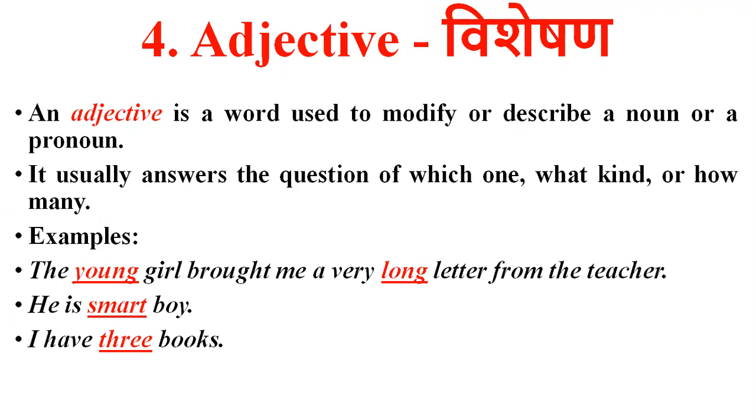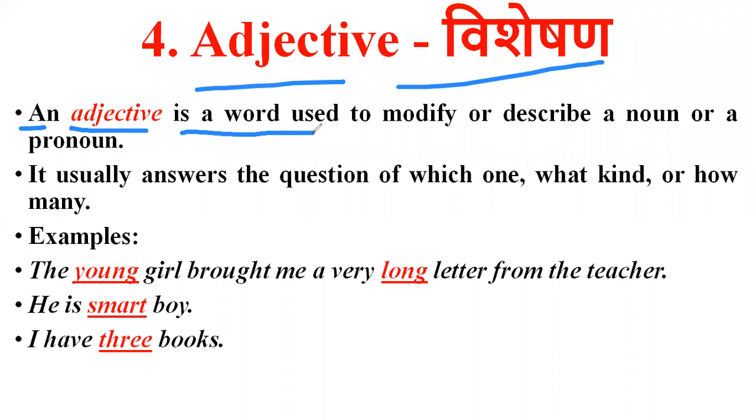The fourth one you have is adjective. Fourth part of speech is adjective. So what is an adjective, guys? An adjective is a word used to modify or describe a noun or a pronoun. So in simple language, we have to describe a noun, right?